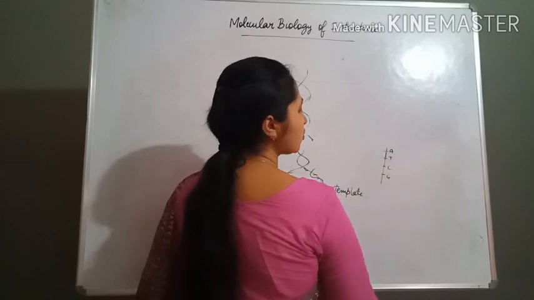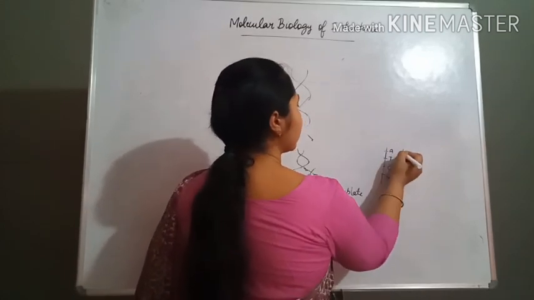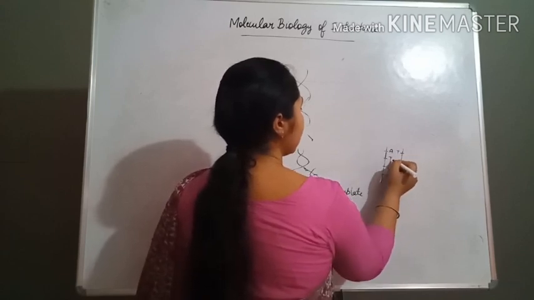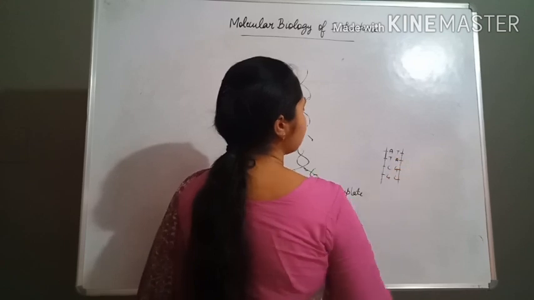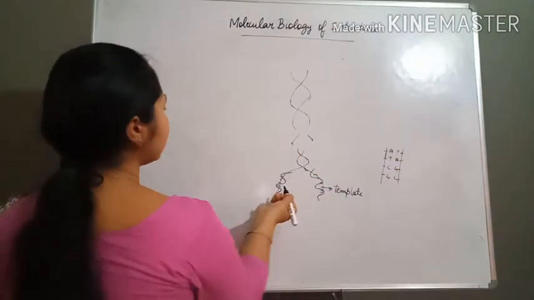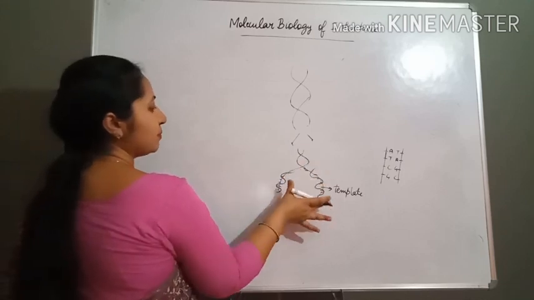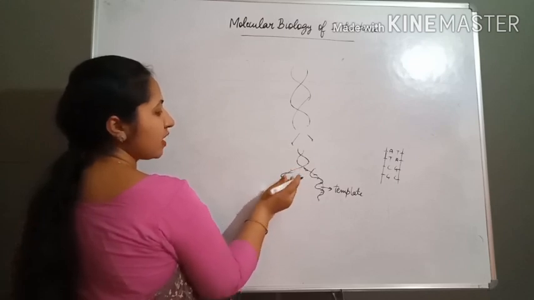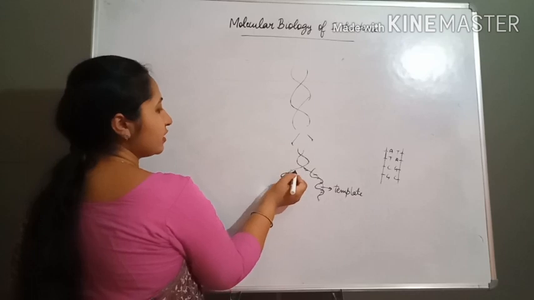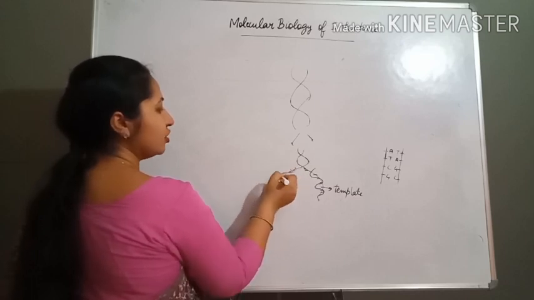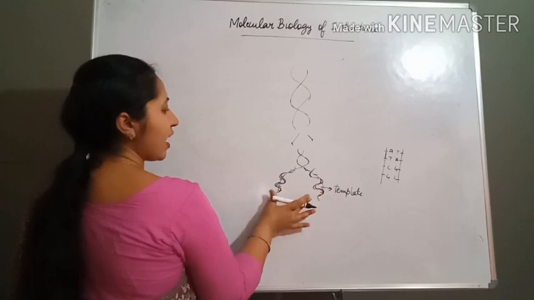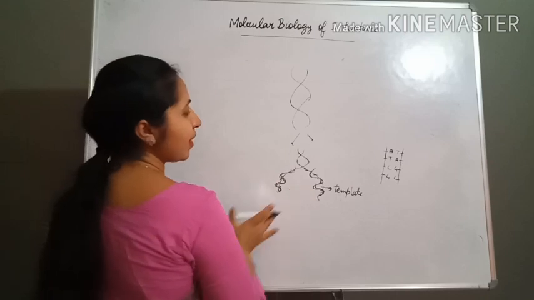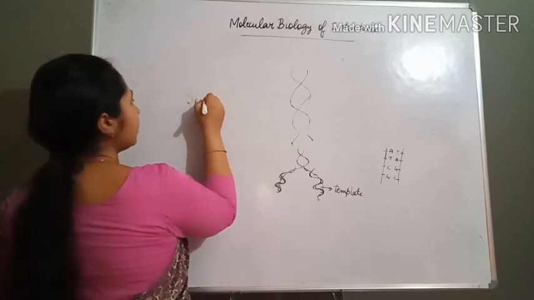If we know the sequence of one strand, then automatically we will know the sequence of the other strand, because A base pairs with T, T with A, C with G, and G with C. Similarly, if the DNA becomes uncoiled, the bases that get exposed will attach by complementary base pairing, and the new DNA will form. We have to discuss DNA replication in detail; here we are just discussing the semi-conservative mode of replication.